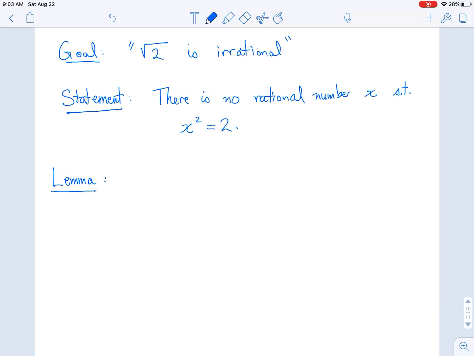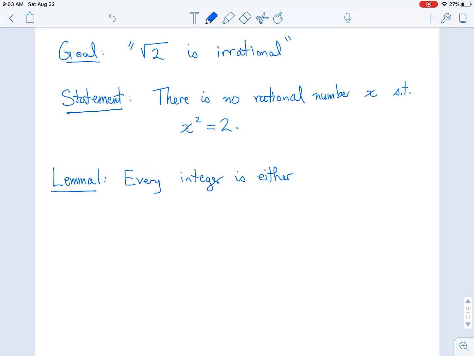And so we have lemma 1 says that every integer is either even or odd. Okay. And we haven't really defined even or odd in this class. And so rather than write even or odd and specify those definitions, let me do that all at once in this statement. Right?